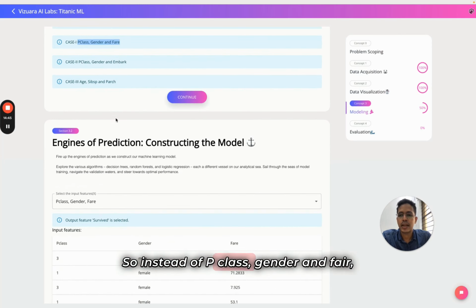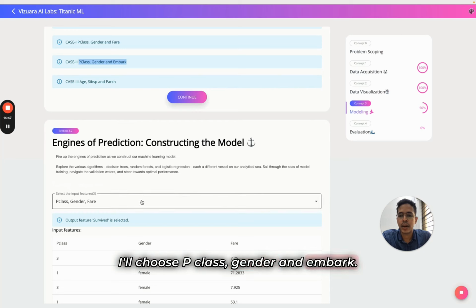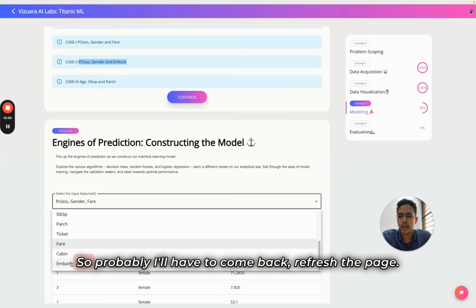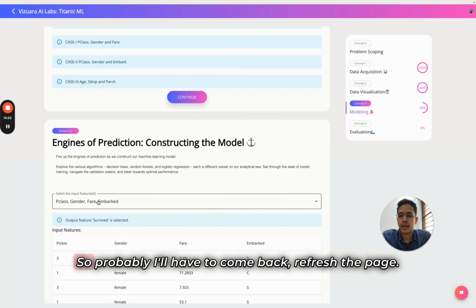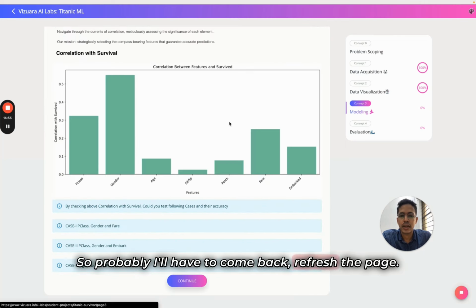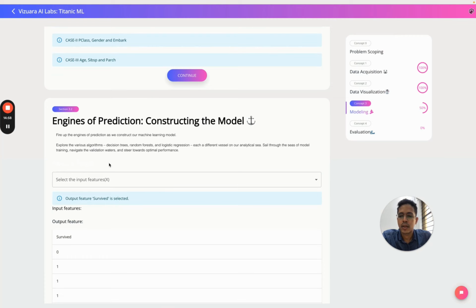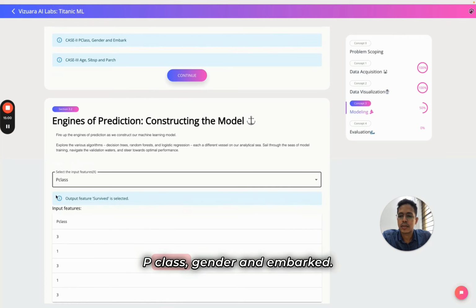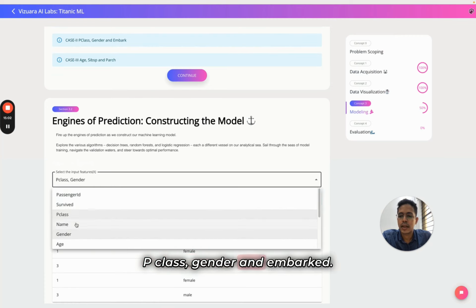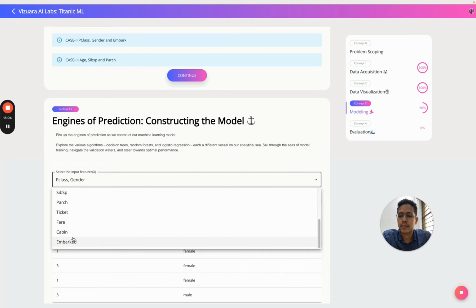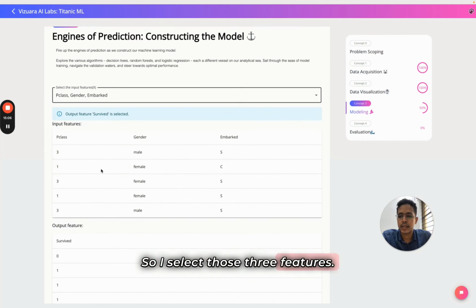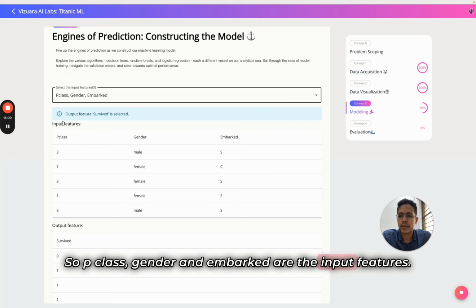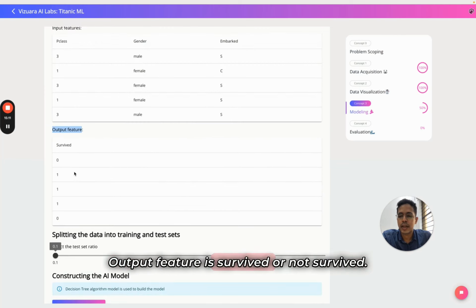So instead of P class, gender and fare, I'll choose P class, gender and embarked. Probably I'll have to come back, refresh the page. Yeah. P class, gender and embarked. So I select those 3 features. So P class, gender and embarked are the input features. Output feature is survived or not survived.